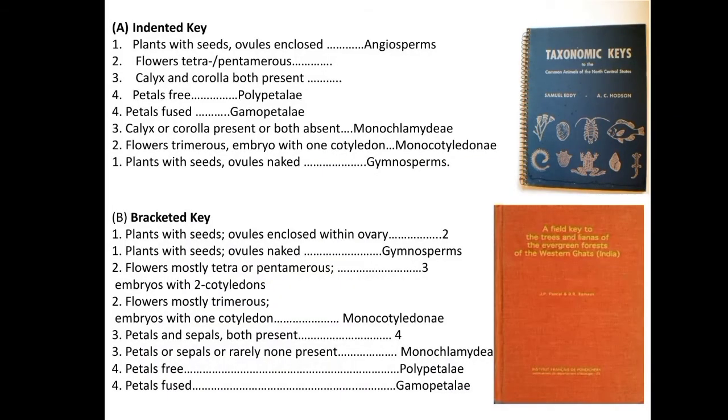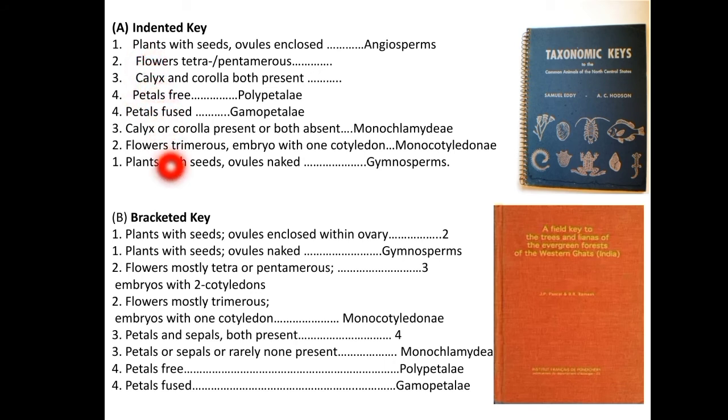So in these keys, the initial word of the couplet is the same. Only the characters differ here. The initial words are "plants with seeds" and also "plants with seeds", and the numbers are also the same. These numbers help the users, especially if the key is too long. Here also, number one is written as "plants with seeds", and here also. So these numbers help the users to easily pick up the corresponding couplets.